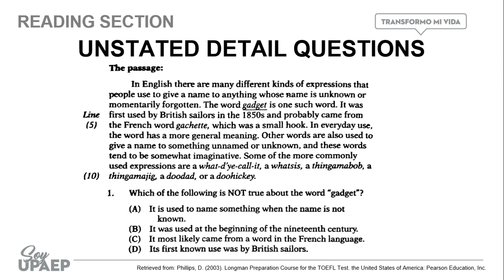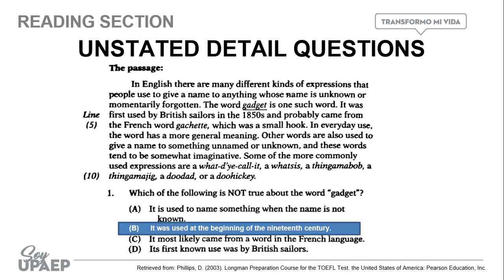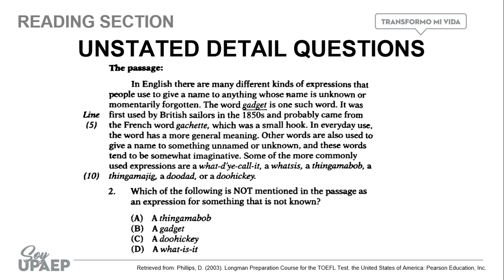Okay, let's do another example. We have number 2, which of the following is not mentioned in the passage as an expression for something that is not known? If you notice, this question is different from the previous one. In this one, they are asking you for something that is not mentioned, something that doesn't appear in the passage.